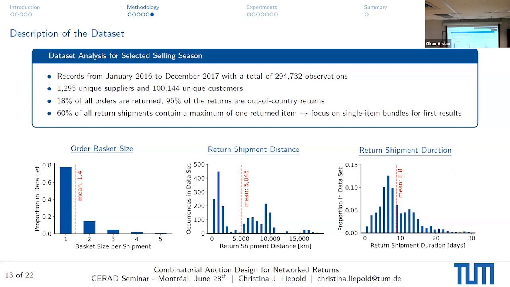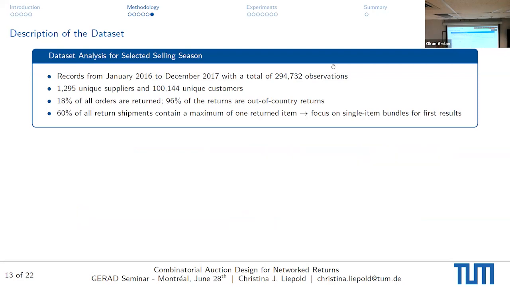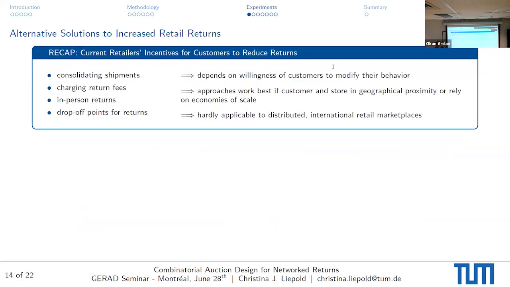And here we do not look at the time that I need to think about whether I want to return this thing, but actually at the logistics processing time. If you also take into account that the person still sits at home and considers whether they want to buy the item or not, this would obviously increase, but we cannot account for this because we don't want to actually target the customer behavior here. All right, then let's have a look at the experiments.